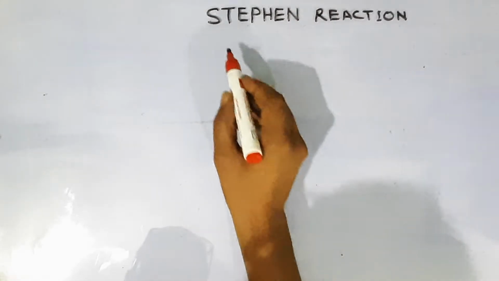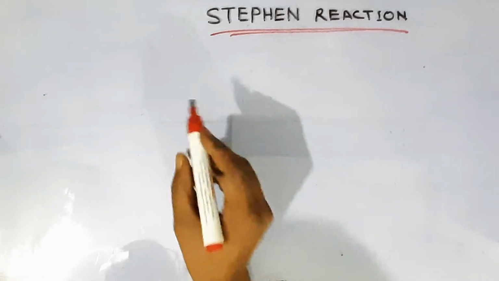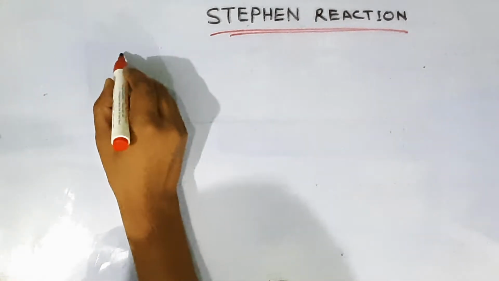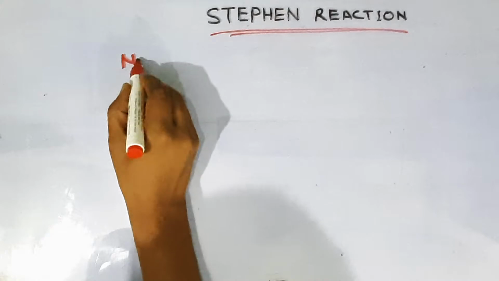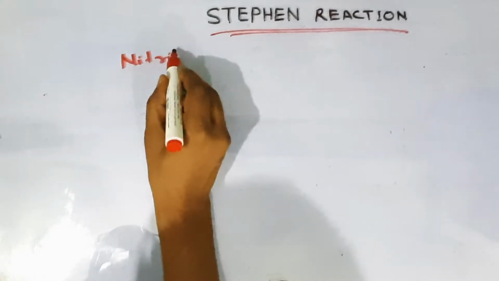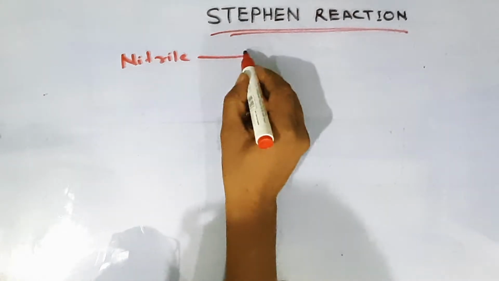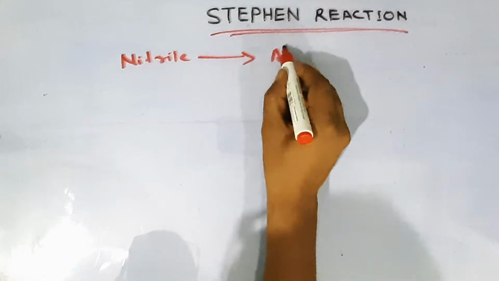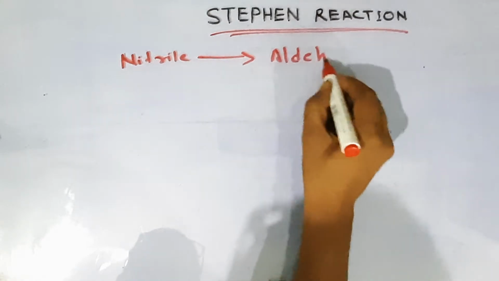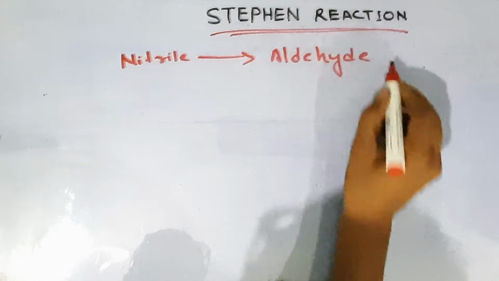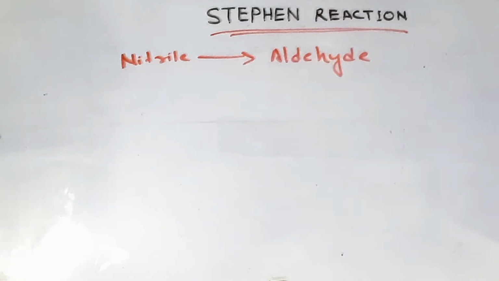Okay, good morning, children. Today I am going to tell you about Stephen reaction. Stephen was the scientist and he gave this reaction. In this Stephen reaction, we will convert nitrile compound, nitrile group, into aldehyde. Okay, now see how we will do it.